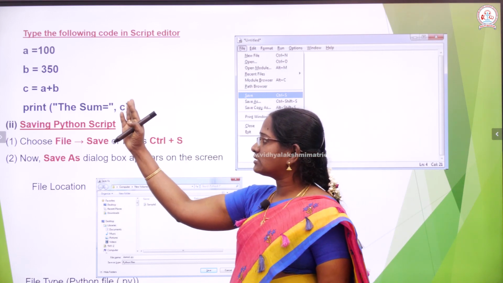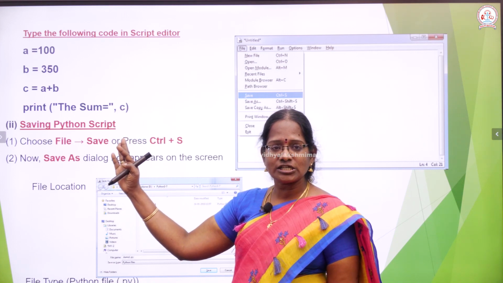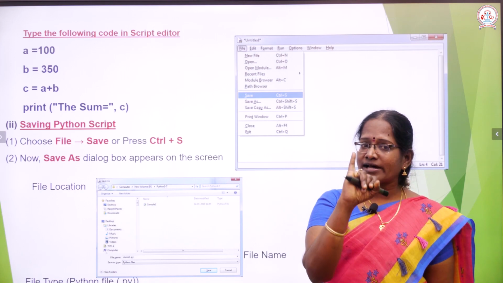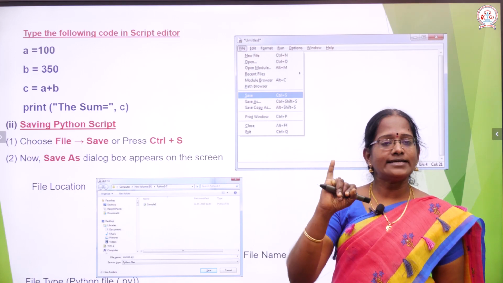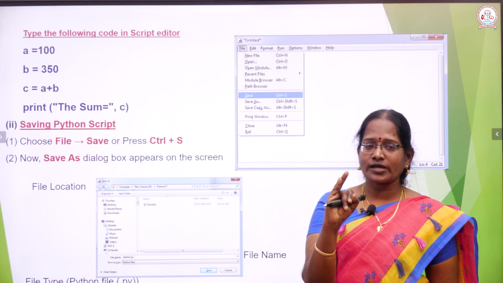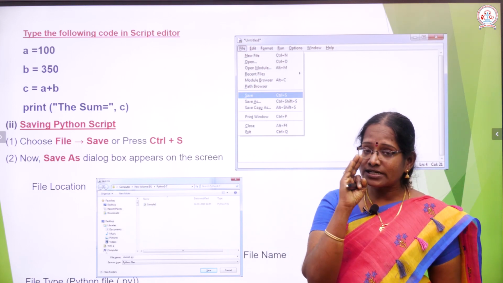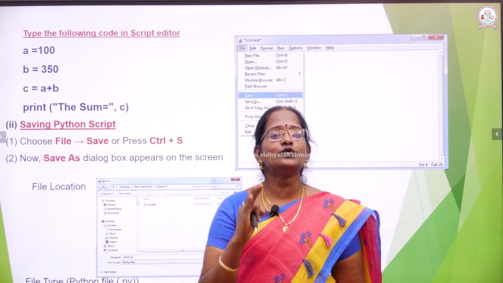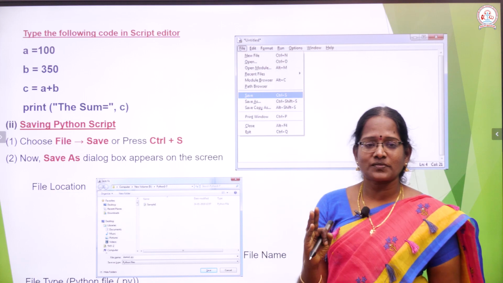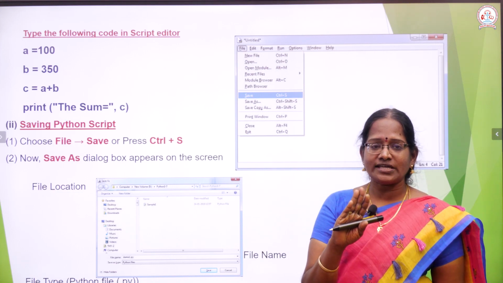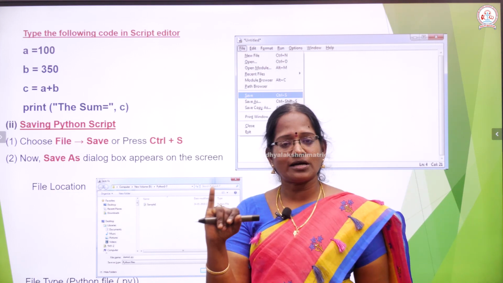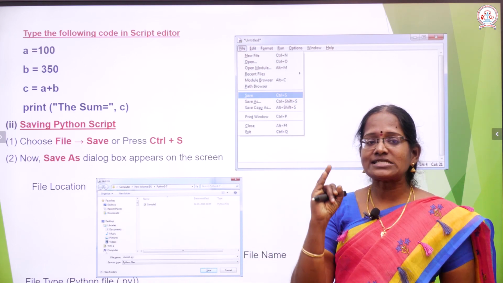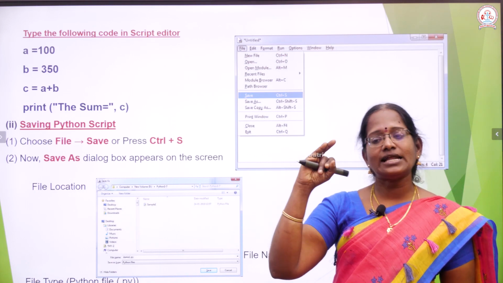So you typed your program, and after finishing it, you start to save the file. The first command is File, Save, otherwise you press Ctrl S. Otherwise, if you want to store this file under another name, you choose the File, Save As command. There are four different ways to save. The first way is the File Save command. The second option is Save As, which helps you store your file under another name.